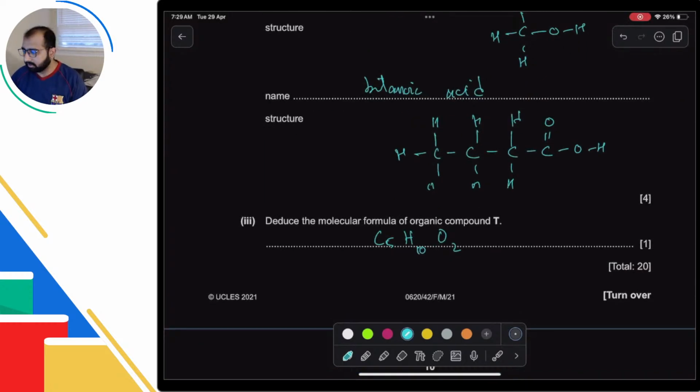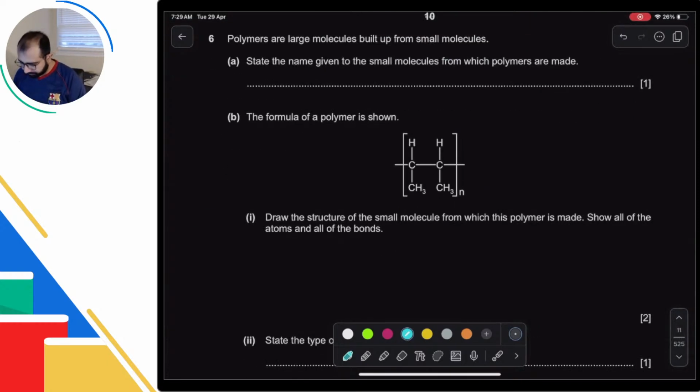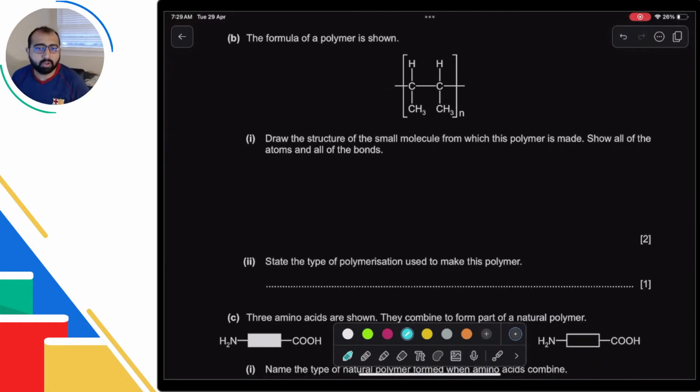All right, so that is what I needed to do from this paper. There is this part of polymers that students should know about. So state the name given to these, that is monomer. The formula for the polymer is shown. By looking at it, we know this is an addition polymer. Why? Because it does not have any linkages in it. So draw the structure of the small molecule from which this is made.